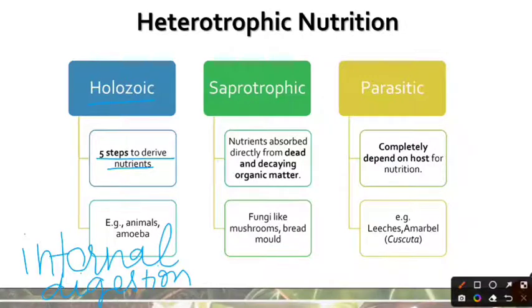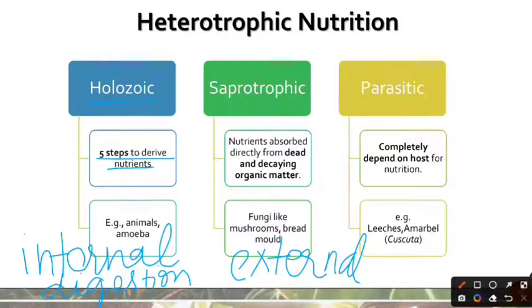The saprotrophic mode of nutrition is shown by fungi. In this particular mode of nutrition, the digestive juices are secreted outside the body. So, the digestion is completely external. That means that the organism is going to secrete the digestive juices on the food which has not been taken inside the body. The digestion or the breakdown is going to occur outside the body itself, and then the simplest food materials are simply going to be absorbed or taken in by the organism.